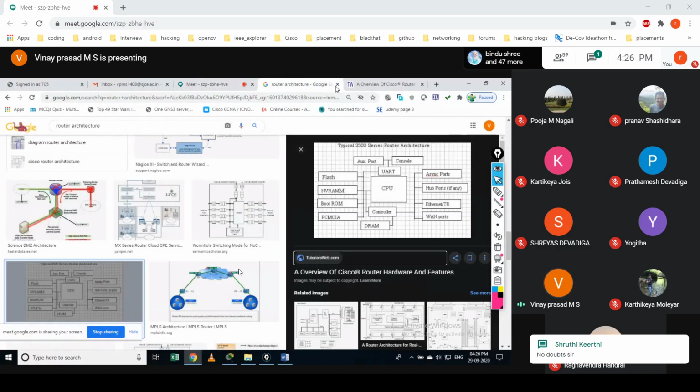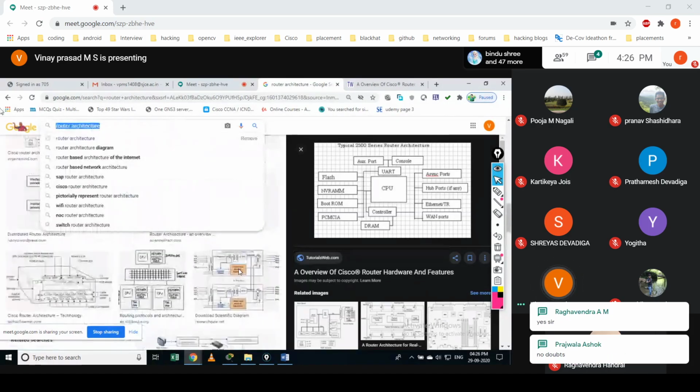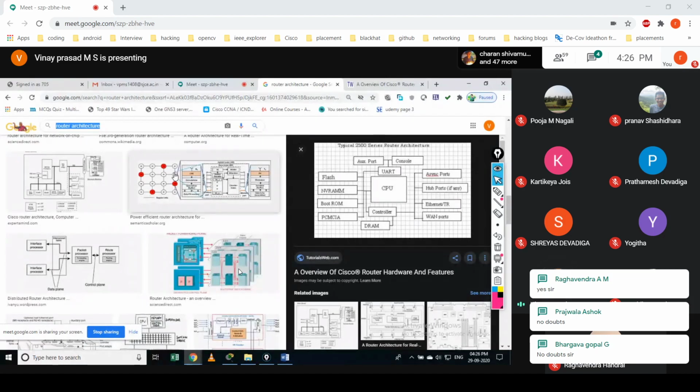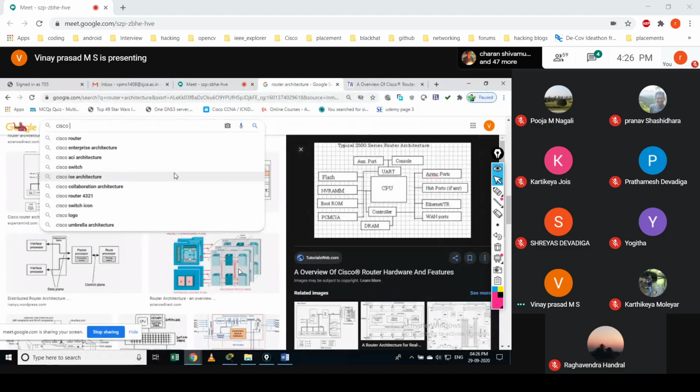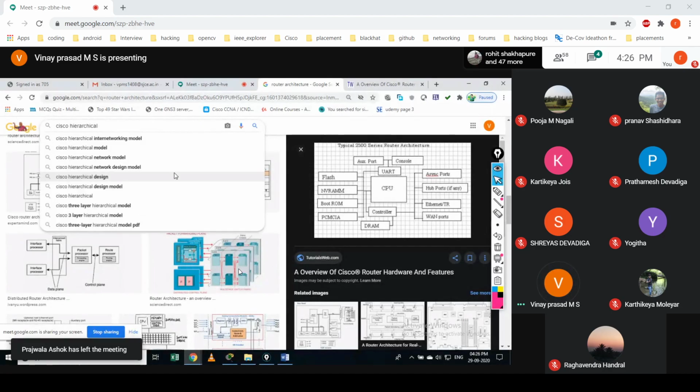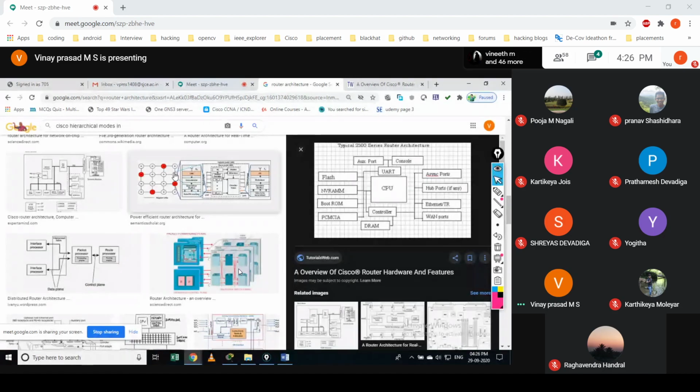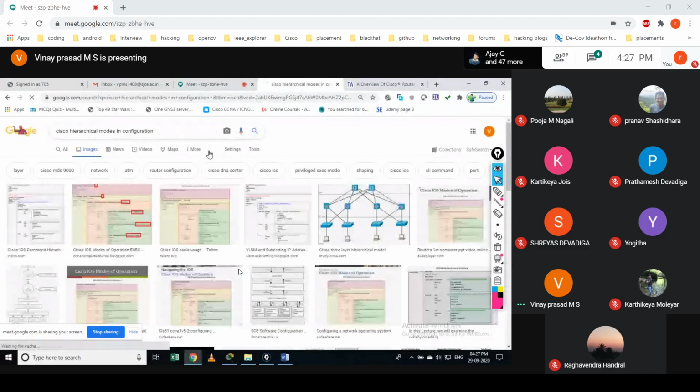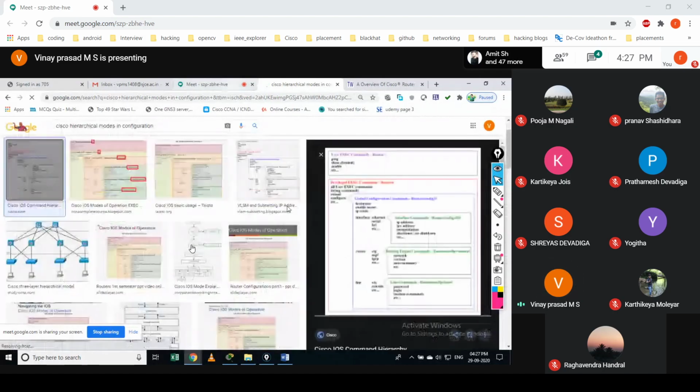Okay, so the next one, when it comes to working with this CLI mode, the Cisco hierarchical modes. Okay, able to see this screen? Yes or no? ಕಾಣಿಸ್ತಿದೆಯಾ ಇದು? Yes, sir. Yes, sir. Okay.